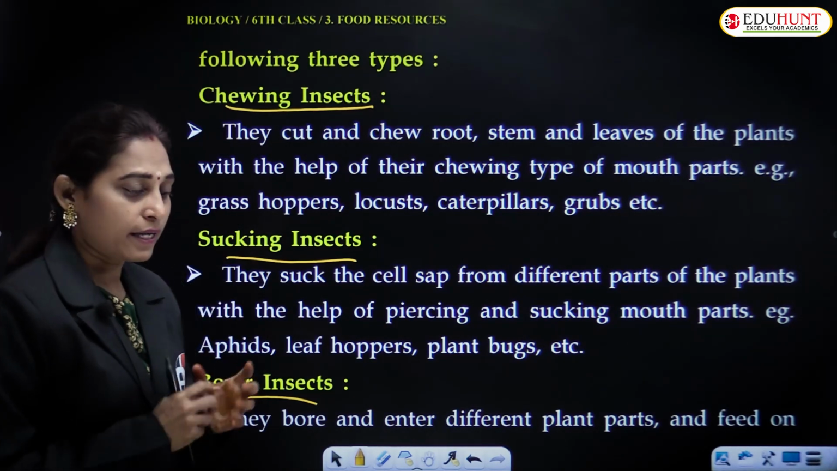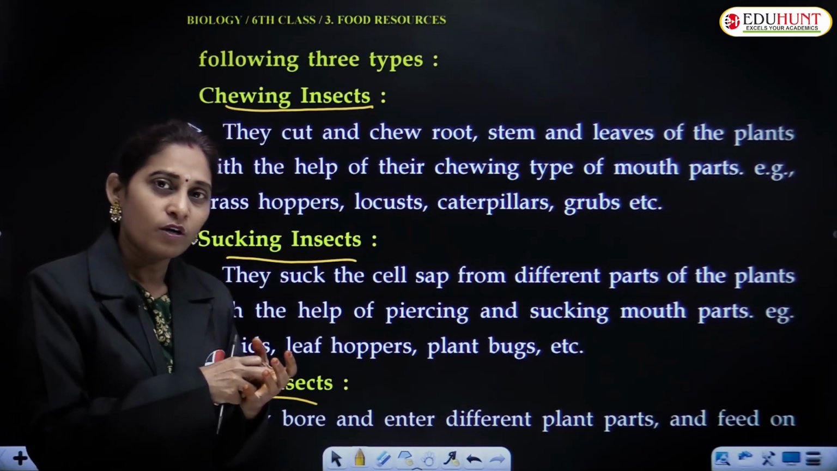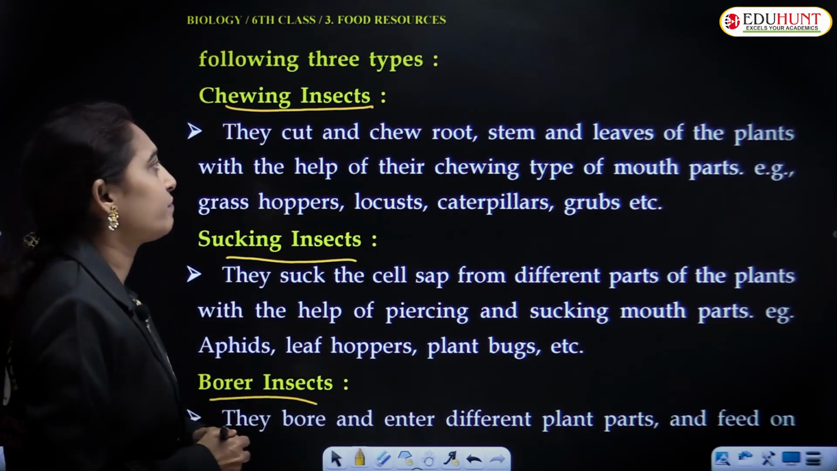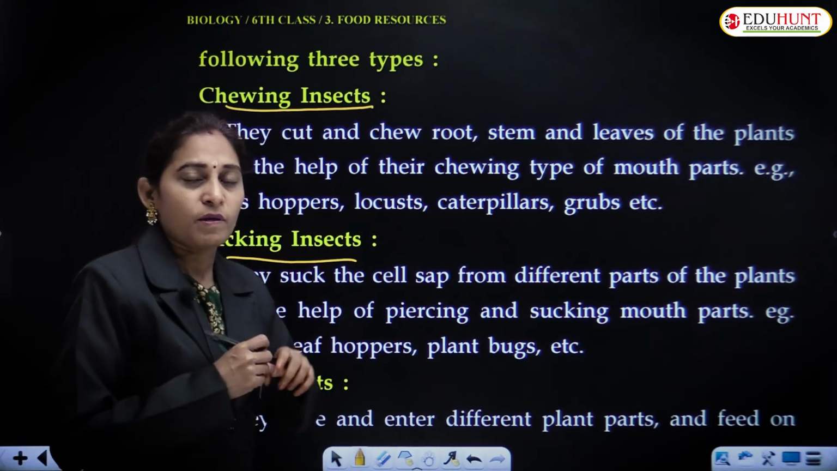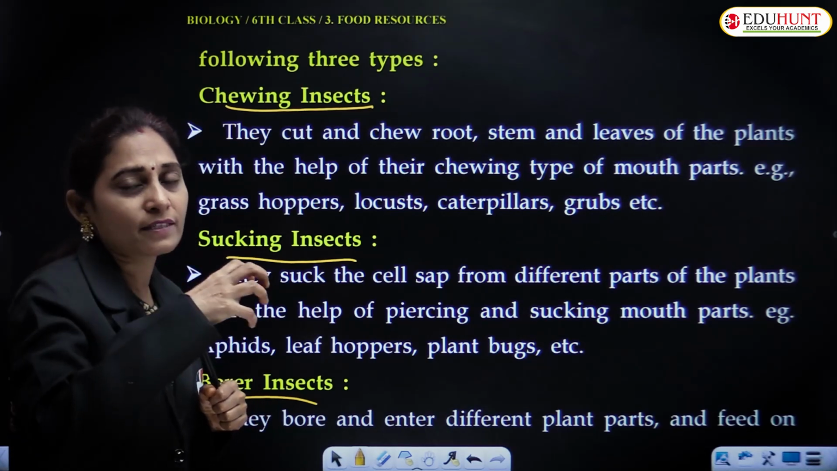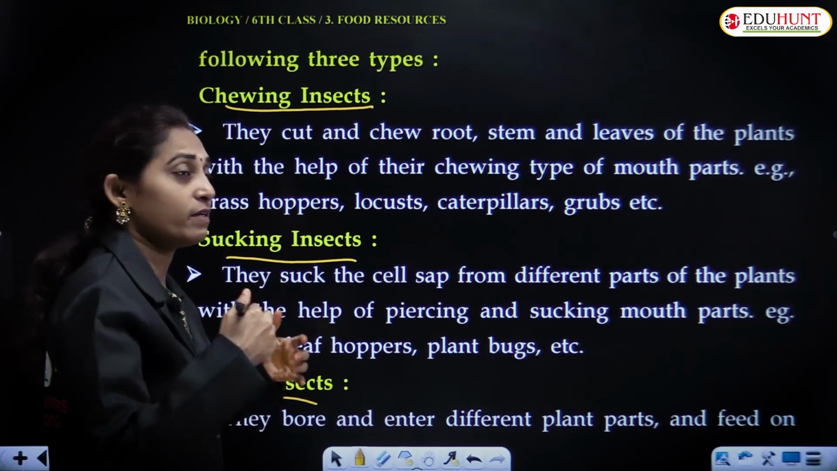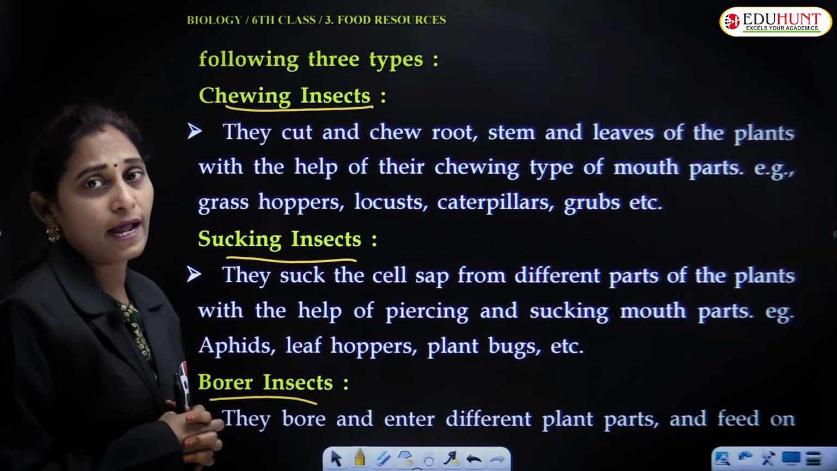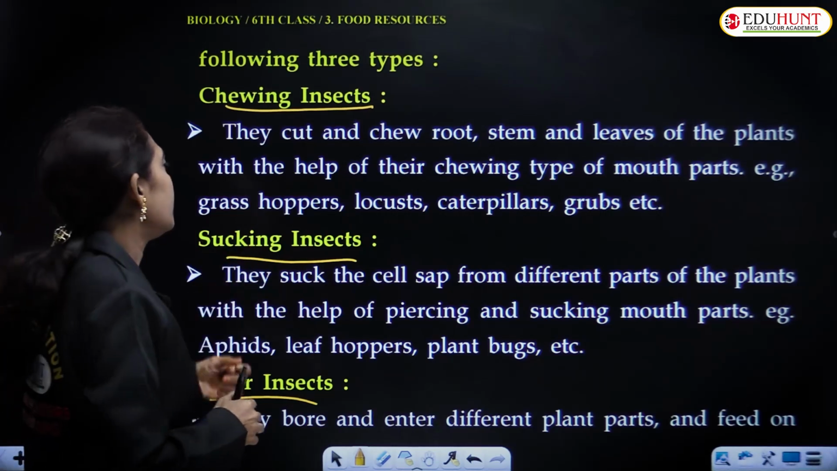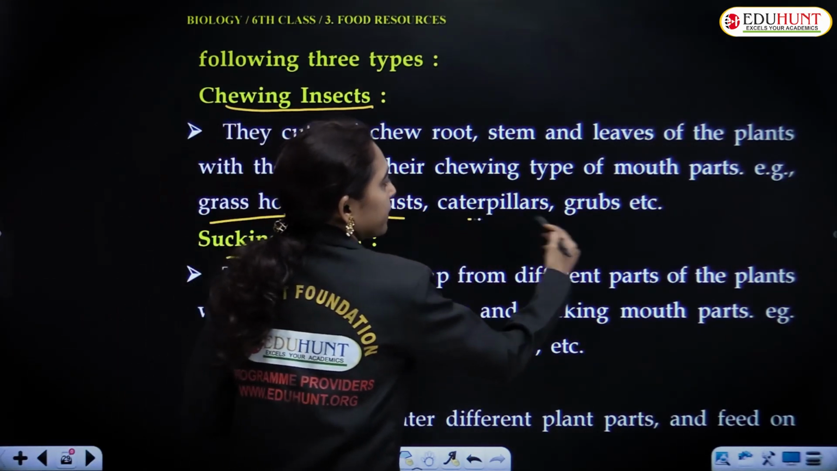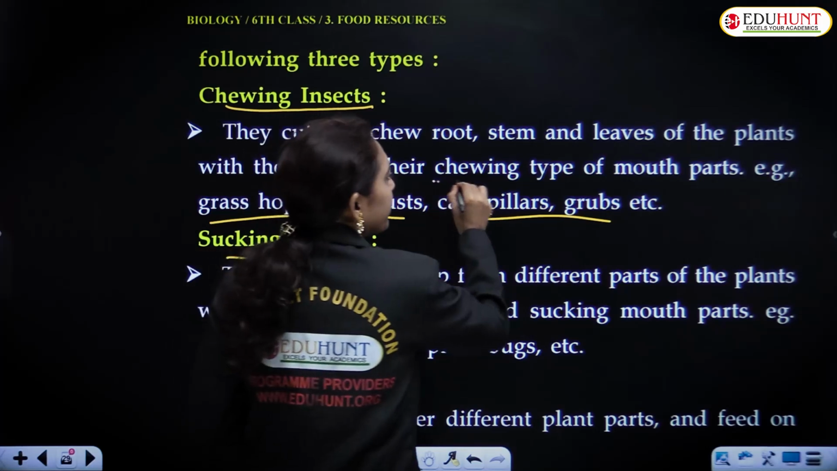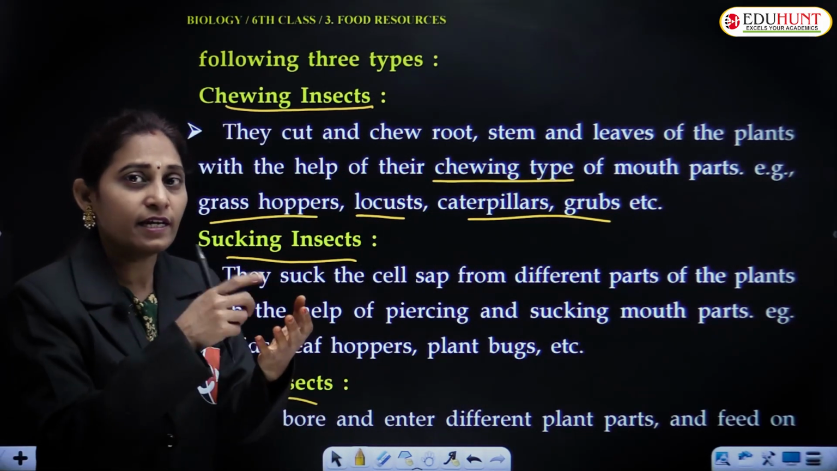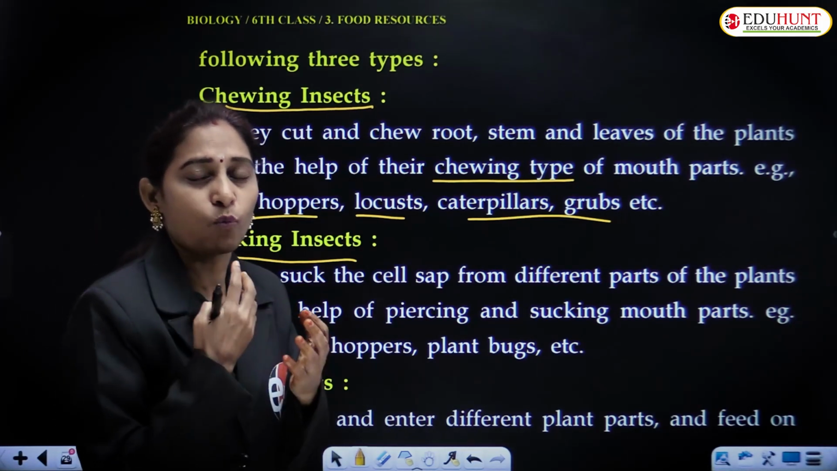Chewing insects bite and chew the leaves or stems, especially caterpillars. They have different mouth parts. With the help of those mouth parts, they attack the stem or leaf, and sometimes even the roots may be attacked by caterpillars, grasshoppers, locusts, and grubs. They have special chewing type mouth parts. With the help of those mouth parts, they attack the leaves. Especially if you look at caterpillars, they are voracious feeders.